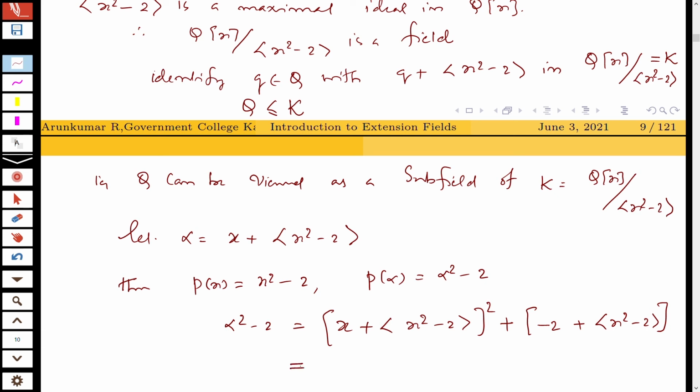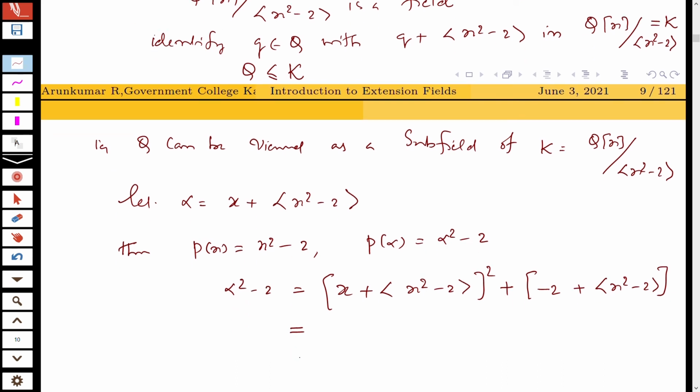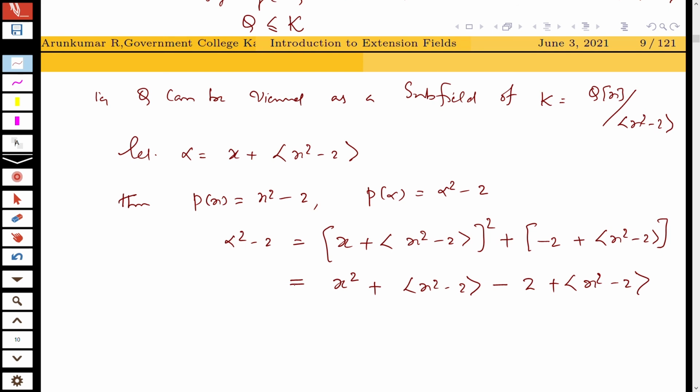So on expanding this, you can see that this is x square plus ideal generated by x square minus 2, because the remaining terms contain ideal generated by x square minus 2 as a multiple, minus 2 plus ideal generated by x square minus 2. So this is equal to x square minus 2 plus ideal generated by x square minus 2.